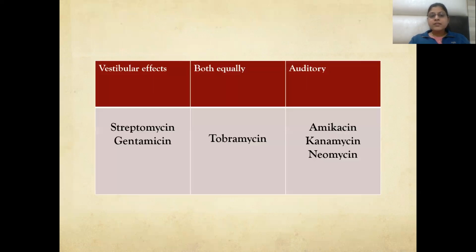Vestibular effects are mostly by streptomycin and gentamicin, both by tobramycin, and auditory effects by amikacin, kanamycin, and neomycin. Maximum by amikacin in the auditory and streptomycin maximum in the vestibular.